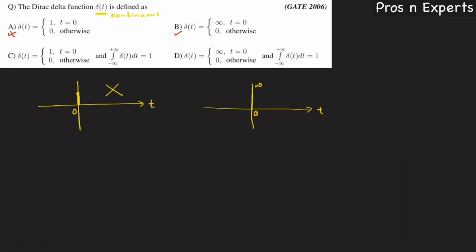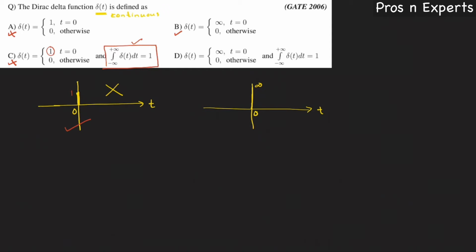Now let us see option C. Del of t equal to 1 for t equal to 0, 0 otherwise. So it looks something like this. And they have added another condition, that the integral, or the area under the graph, is equal to 1. That is correct, but this is wrong, the amplitude is not 1. So we can rule out option C also.